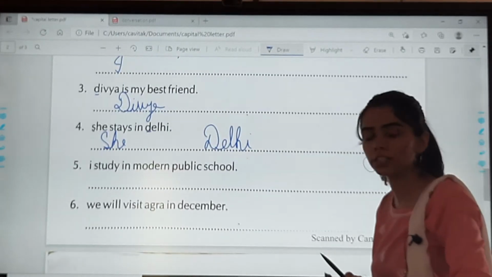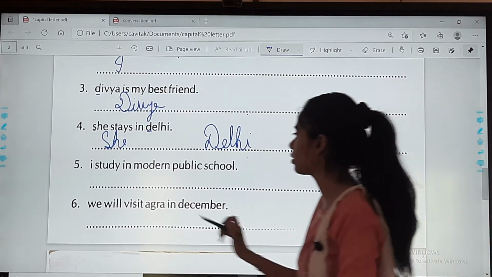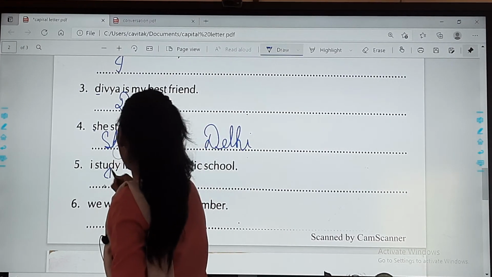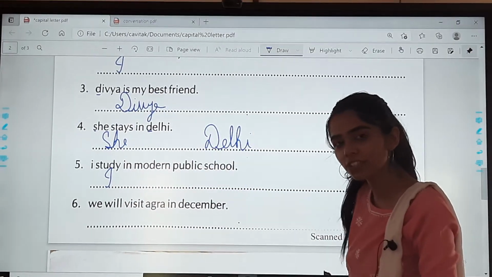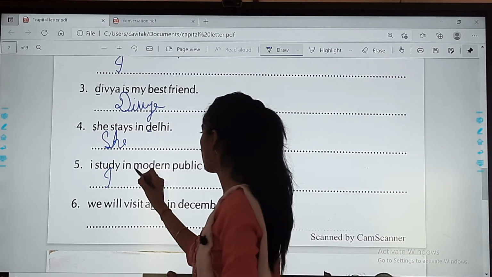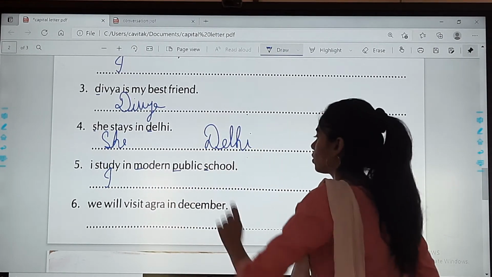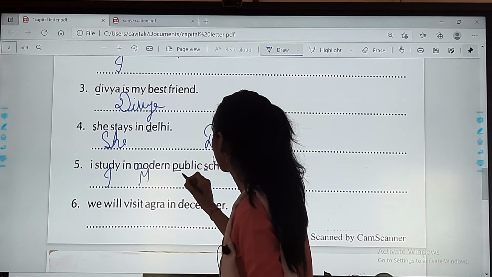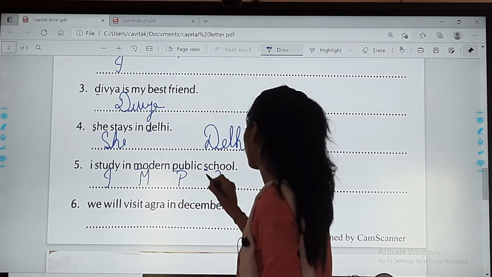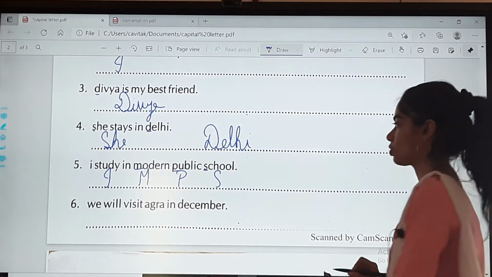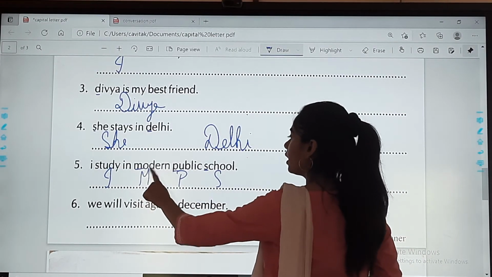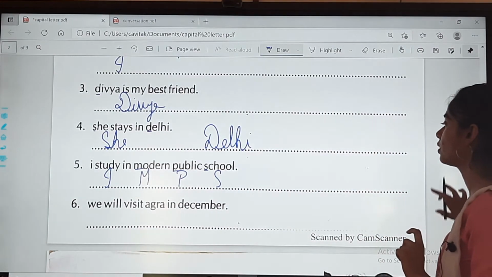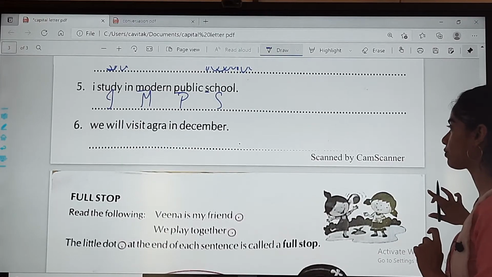I study in modern public school. So again, what do you see? I. I is not written in capital, so we will write I in capital. And do you think any other changes? Yes, modern public school. So the first letters of modern public school, that is M over here, P over here and S over here, this will be in capital. So you have to write in this way. I study in, and the capital M, Modern Public School. Is that clear? So in the same way, you have to complete this.